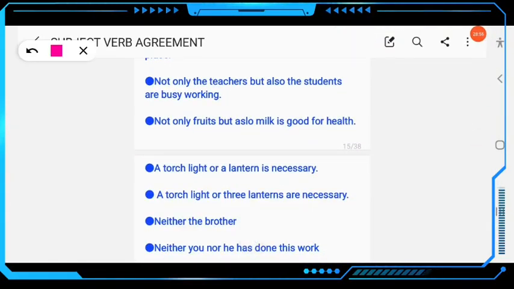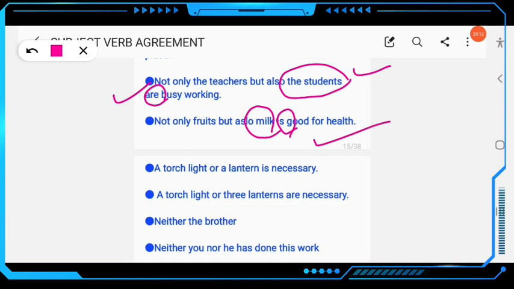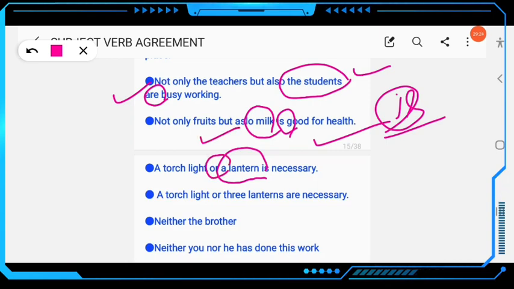Then next example here, not only the teachers but also the students, you have to follow the second, the students. This is plural, so you have to use a plural verb, are busy working. Then next, not only fruits but also milk. Here the second noun is uncountable, so the verb must be singular, is good for health, not are. Then next example here, a torchlight or a lantern is necessary. Here the conjunction or is used, and the second noun is singular, so the verb must be singular, is necessary, not are.